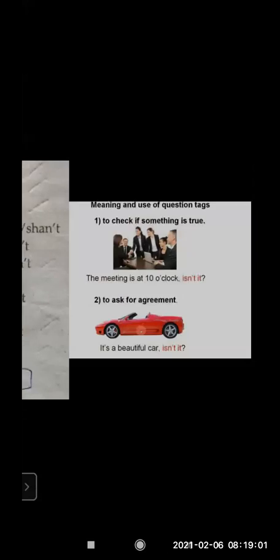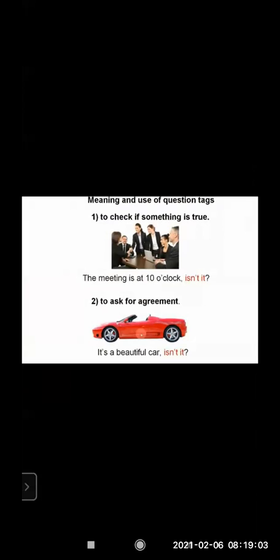Okay, let's see further. Now, meaning and use of question tags. Now, let us see these examples with pictures. You will get a clear idea. Meaning and use of question tags: to check if something is true. Like, the meeting is at 10 o'clock, comma, isn't it? This question tag is added to check if it is true, to know the meeting is at 10 o'clock.